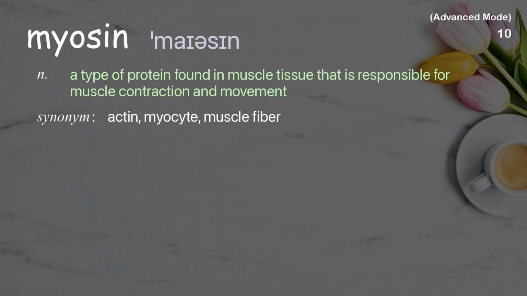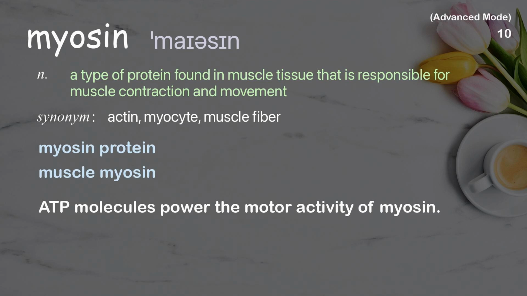Myosin. A type of protein found in muscle tissue that is responsible for muscle contraction and movement. Examples: myosin protein, muscle myosin. ATP molecules power the motor activity of myosin.